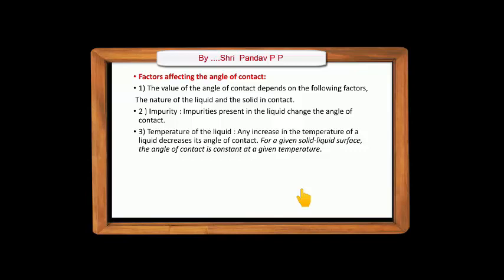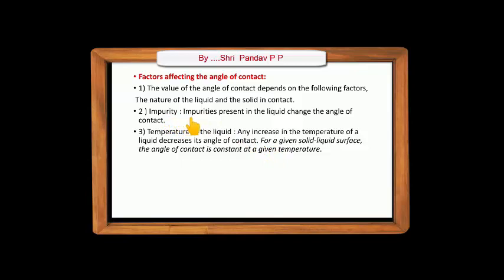Okay, now we have to discuss the next article, the factors affecting the angle of contact. Now see, there are three main factors which increase or decrease the angle of contact. First, the value of the angle of contact depends on the nature of the liquid and solid in contact. It depends on which liquid is in contact with which solid. The solid-liquid pair gives the angle of contact. If the solid is different, the angle of contact also varies.